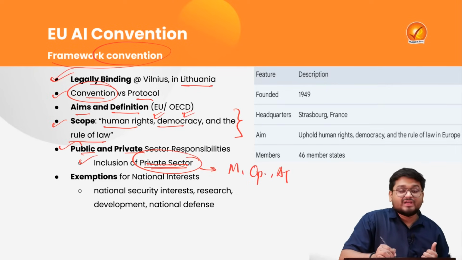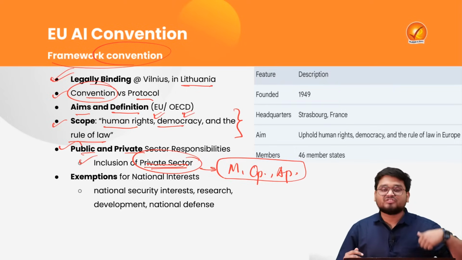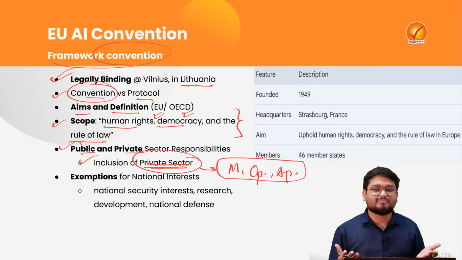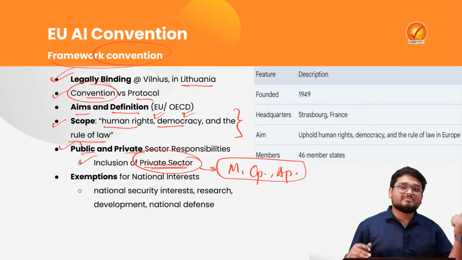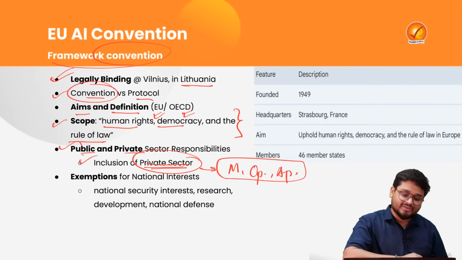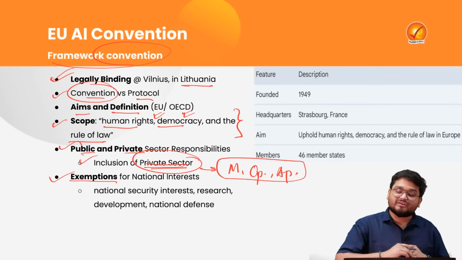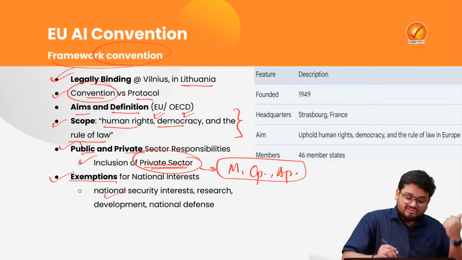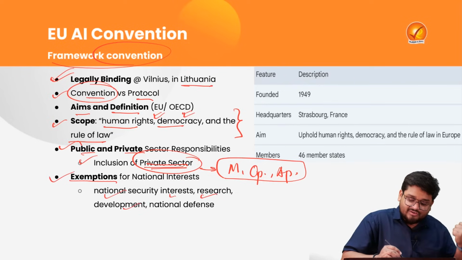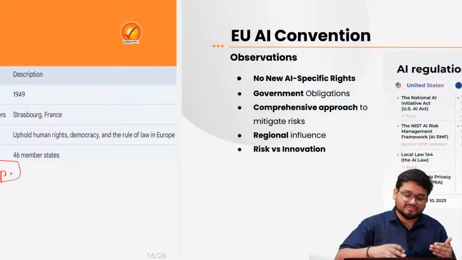Then we have Apple, we have various private companies which are spending a lot on AI development, and these are the companies which are funding the AI development and so on. The governments are not. Government should be making the rules. That is where the private sector has also been brought in, right? And here, there will be some exemptions for national interest. For example, based on national security interest, research, development, national defense, this convention will have some exemptions, right?